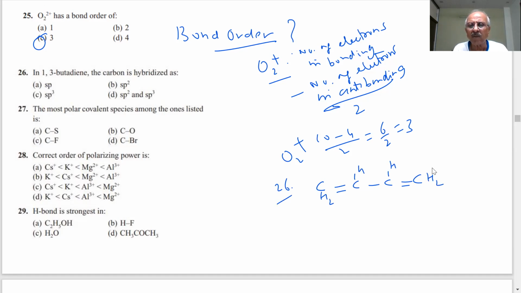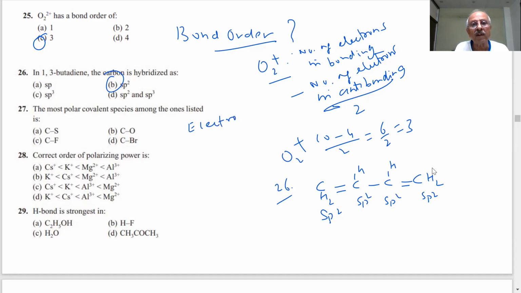So what is this carbon? sp2. This carbon, all are sp2. Yes, sir. Okay. So carbon is hybridized as sp2.